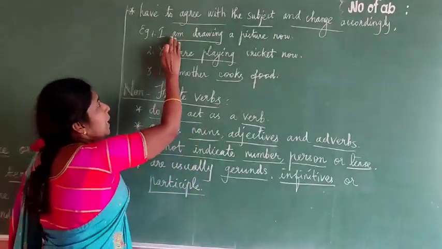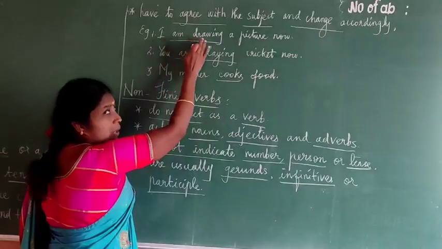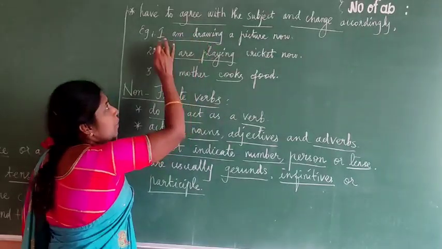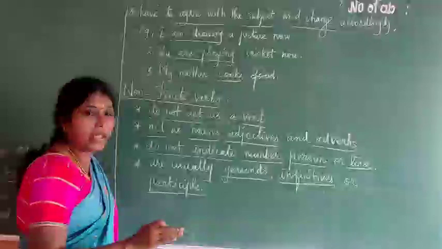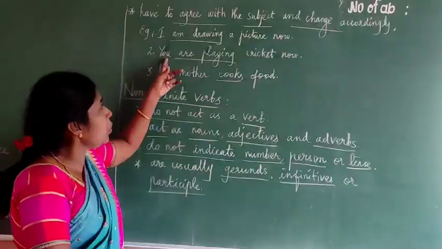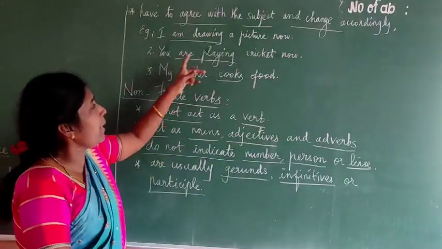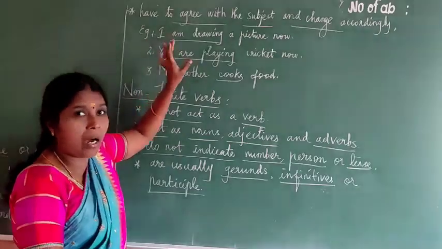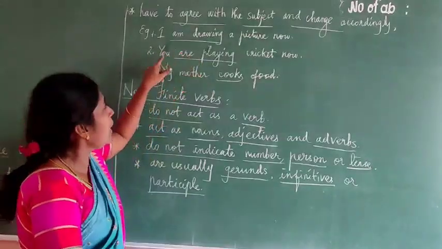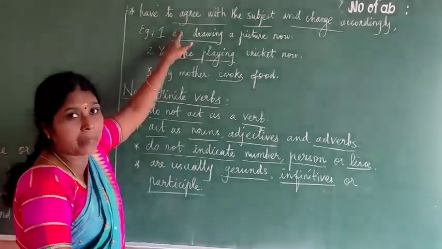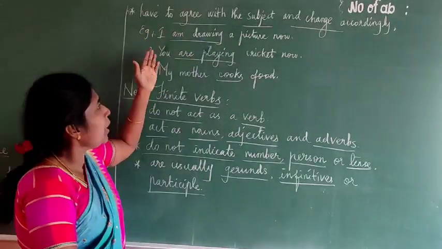See this verb: I am drawing, present continuous. For I we have to use am only. See this subject, you. Here it is are playing. For you we have to use are only. You are playing. We never use am for you. You am, that's wrong. For I, am. For you, are.